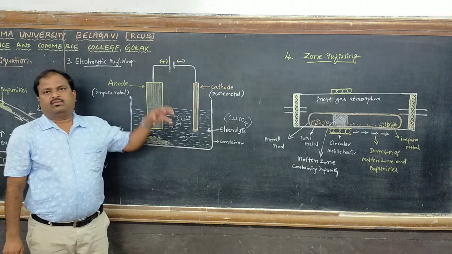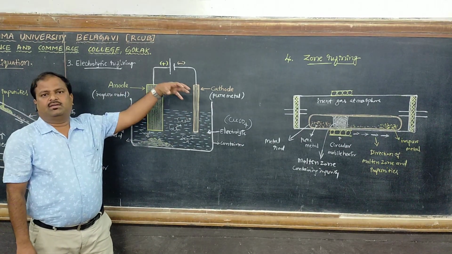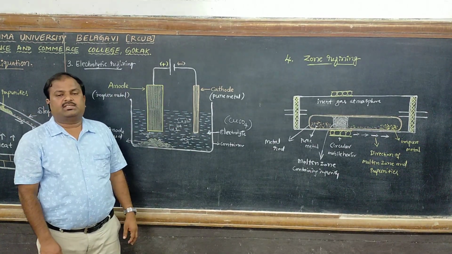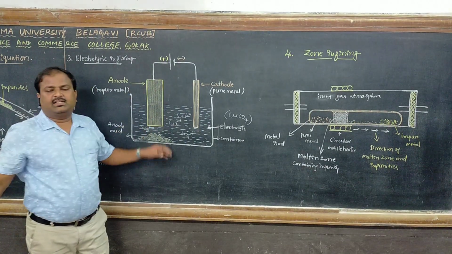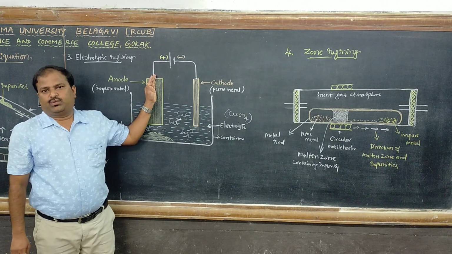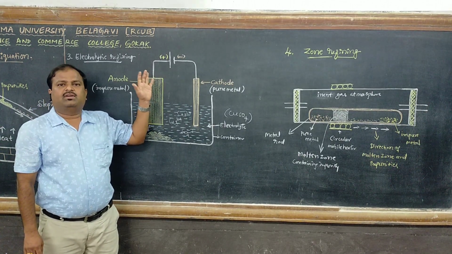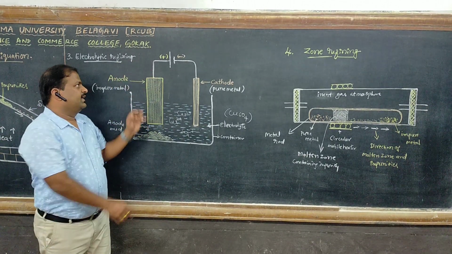During electrolysis, when the electric current is passed, what happens? Oxidation takes place at the anode. The electrode where oxidation takes place is the anode.